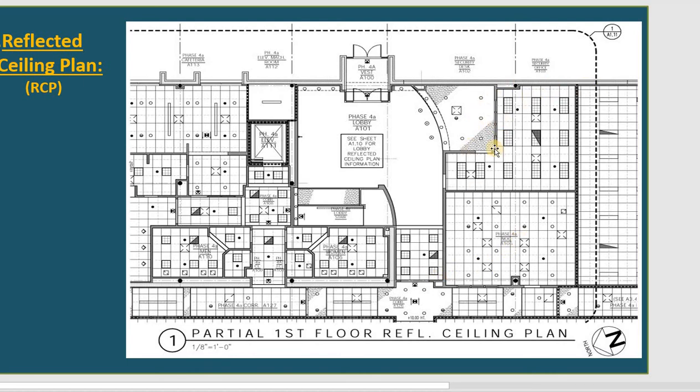However, you need to see the wall to know which room they use for the ceiling. For example, this is the ceiling in this room, and you roll over this one for another ceiling in this room by the wall. So basically on the reflected ceiling plan, you show every item on the ceiling. However, you need to see the wall from the floor. So make sure how big the area is that you need to design for the lighting, the HVAC system, the smoke detector, the carbon monoxide, or ventilation. So everything on the ceiling you need to see on the ceiling plan.